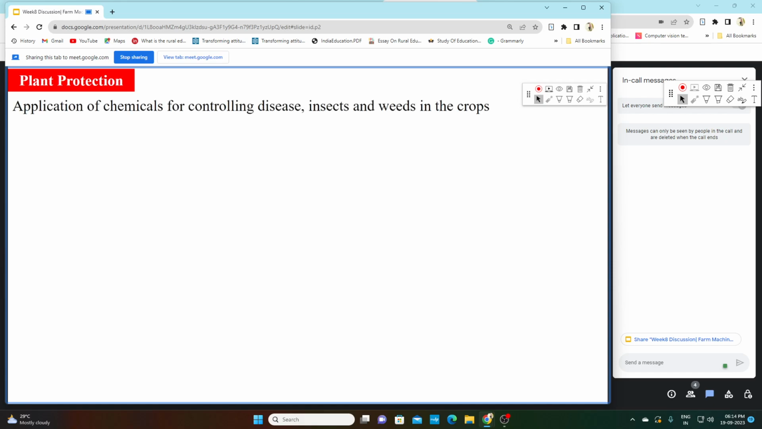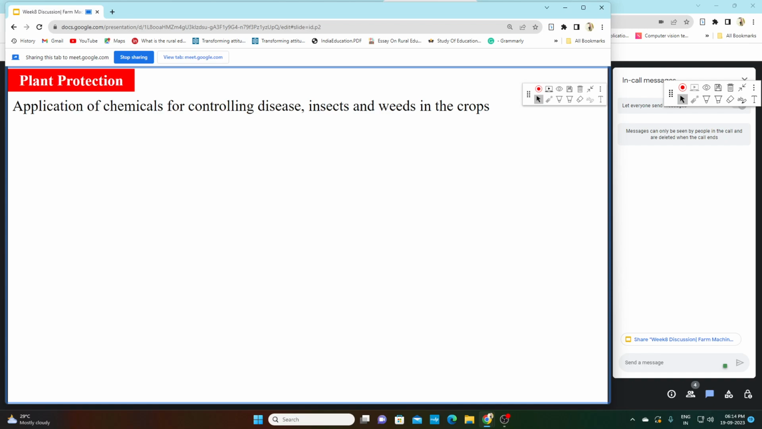So what is plant protection? Plant protection is application of chemicals for controlling diseases, insects and weeds in the crop. Weeds we have already discussed under weeding or intercultural operation last week. Now plant protection is application of chemicals for controlling diseases, insects and weeds in the crops. So basically what is plant protection?